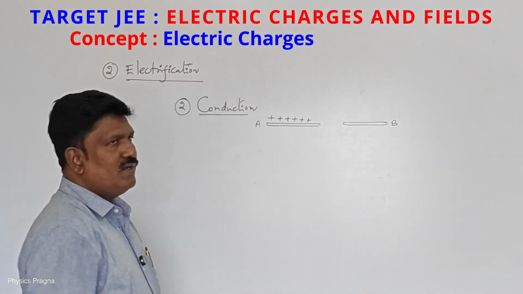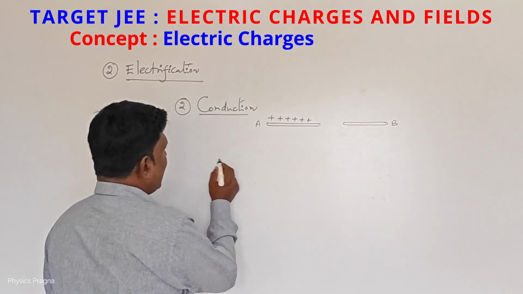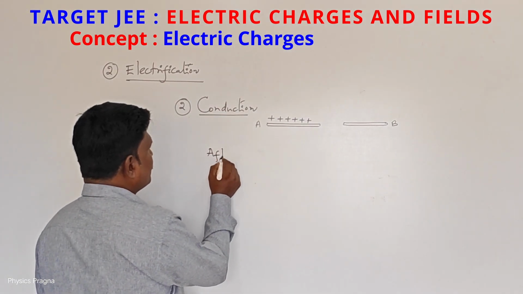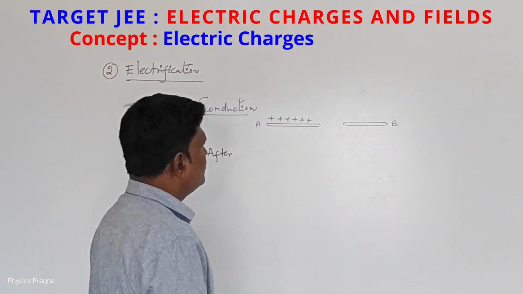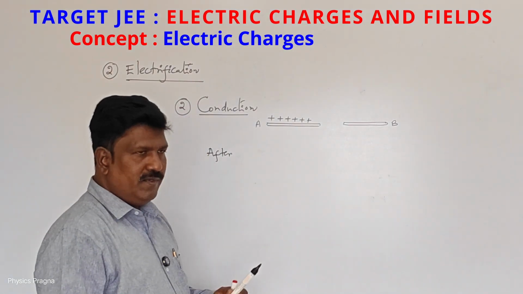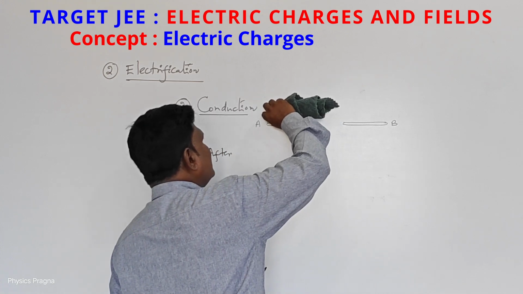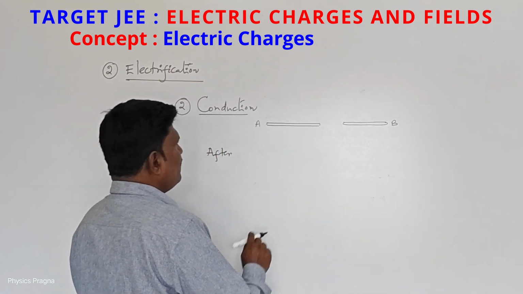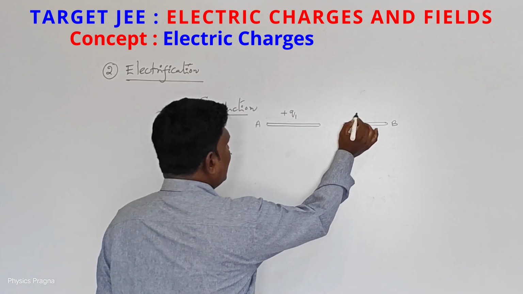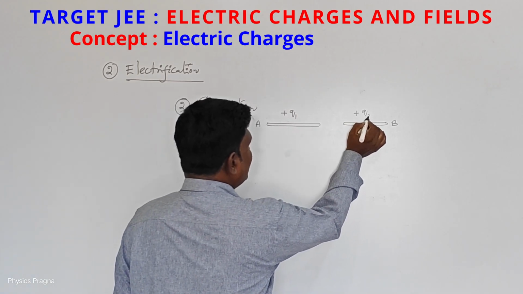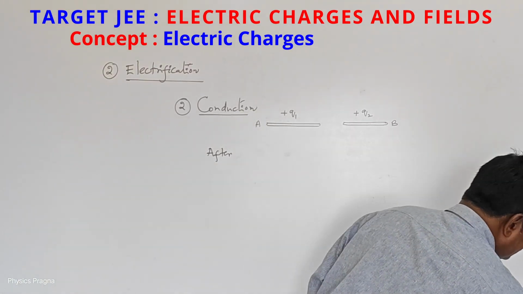This is the before conduction situation, and then after conduction. Before conduction, let us take that body A has plus Q1 charge and body B has plus Q2 charge.